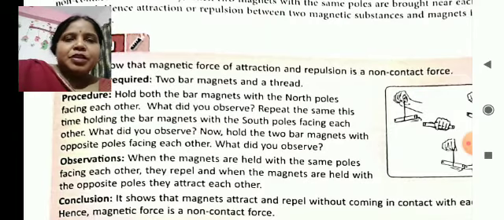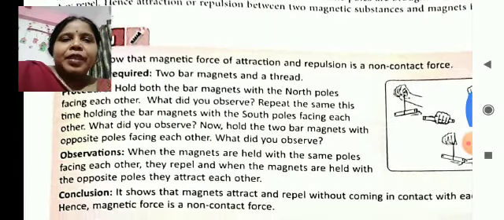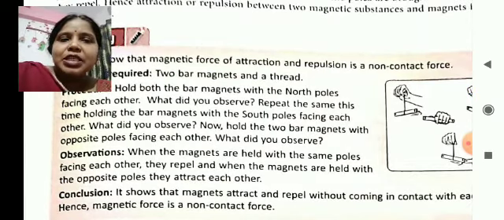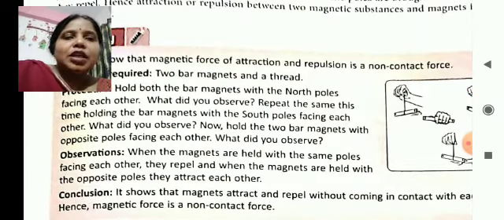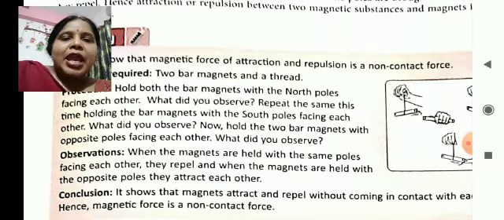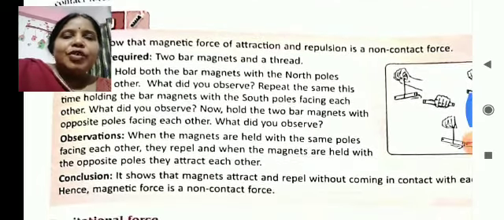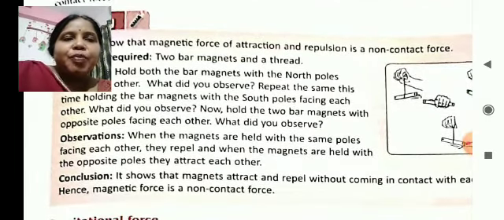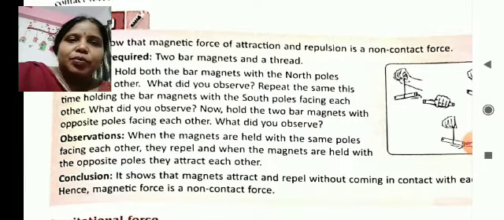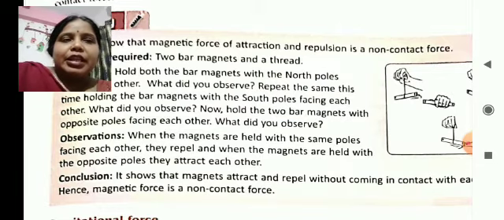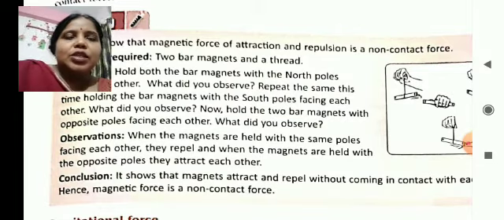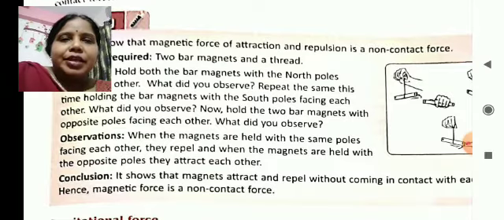What we will observe is that the bar magnets will repel each other. That means they will move further from each other, and when we bring the opposite poles, that means south pole and north pole, towards each other, then we will see that they will attract towards each other. There will be attraction.